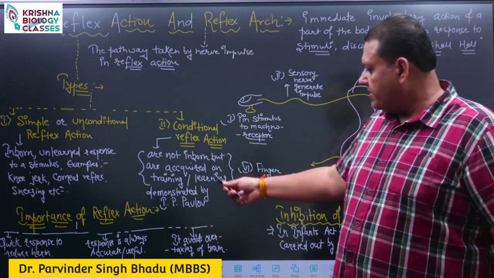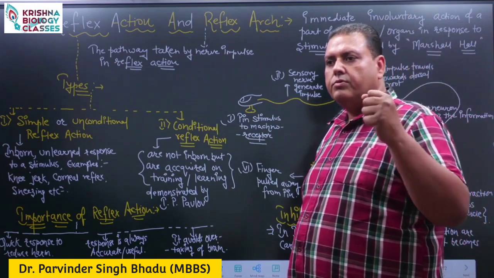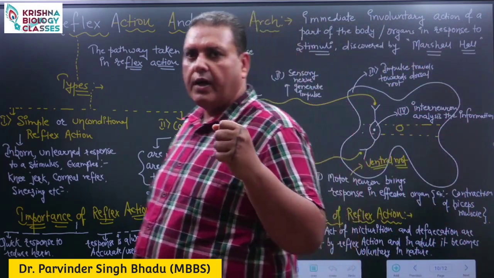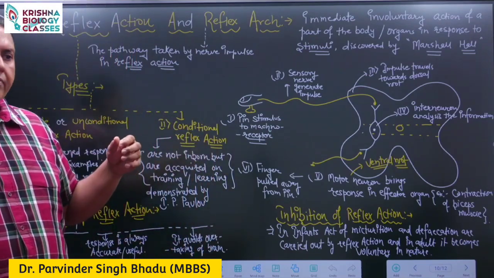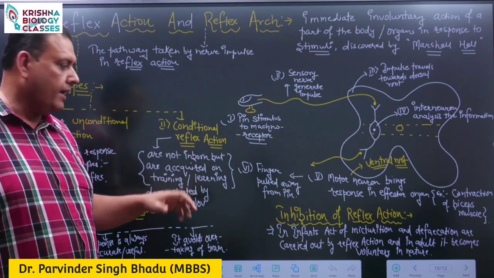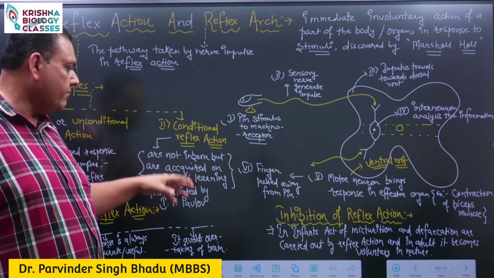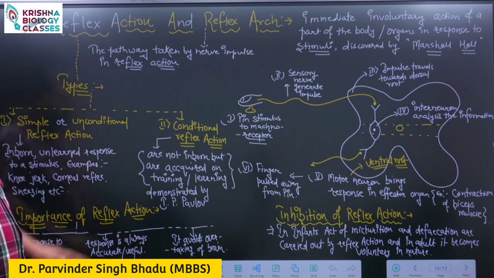It was first demonstrated by I.P. Pavlov, in which he always rang a bell in front of a dog before giving it food. After some time he demonstrated that as soon as he started to ring the bell, there would be salivation inside the buccal cavity of the dog. So that is an example of conditional reflex action.